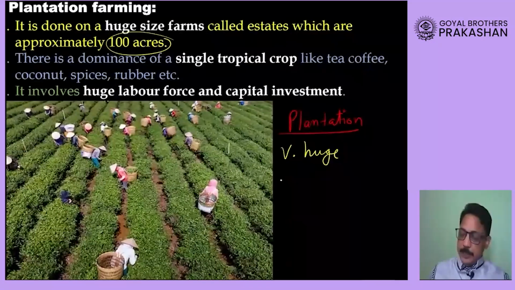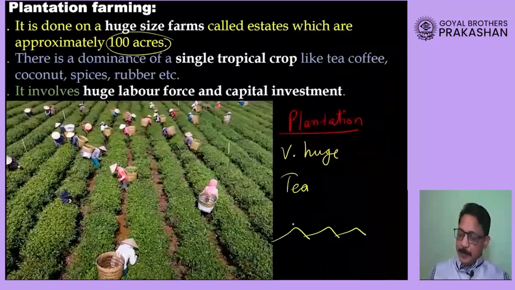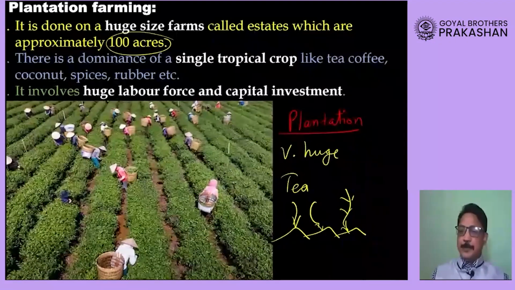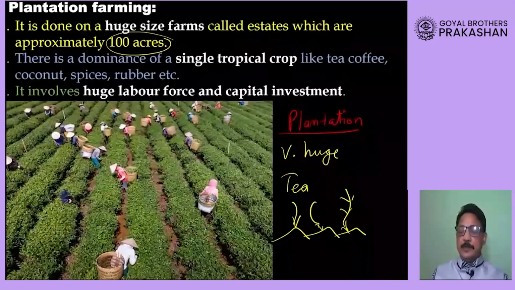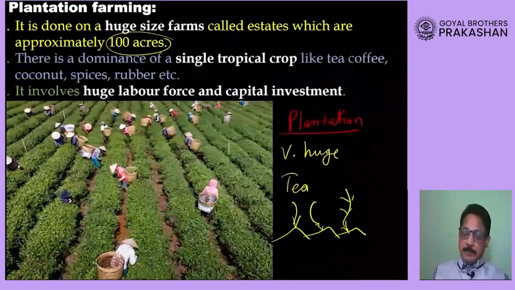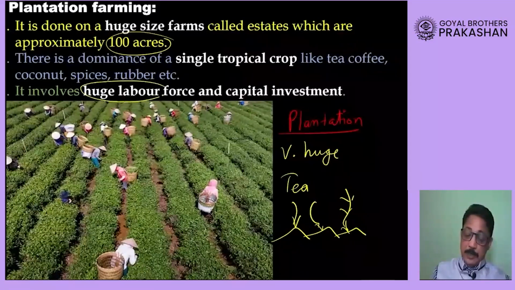Now example, tea crop. So once a piece of land is selected, he will start planting here tea crop. Okay, and once this tea crop is grown, he will keep on getting the income from this farm for the next 30 to 35 years. Now in order to carry out the maintenance of such a huge farm, in order to collect the production from here, of course the farmer will require a very huge labor force.